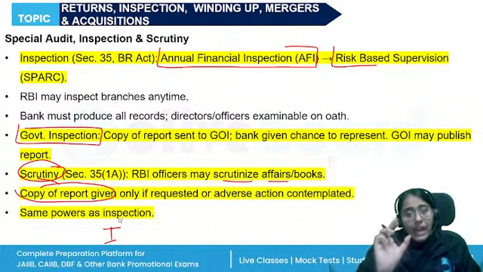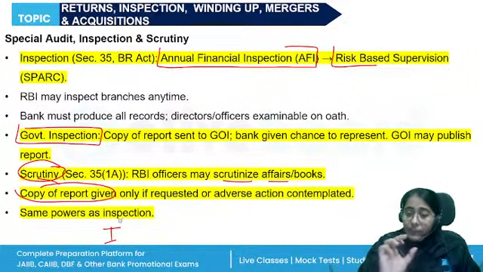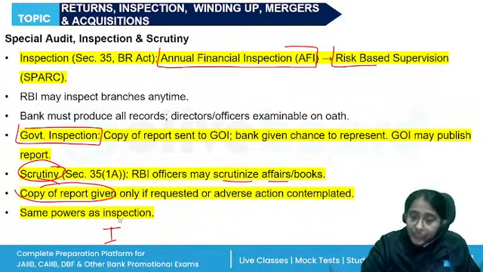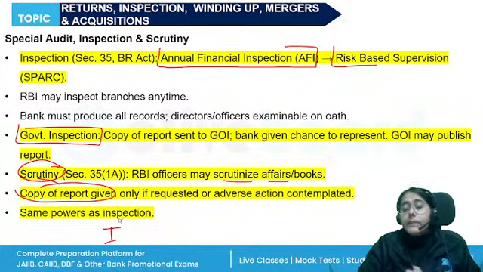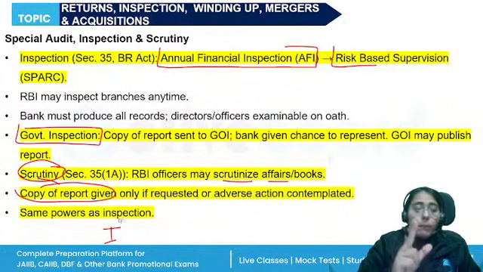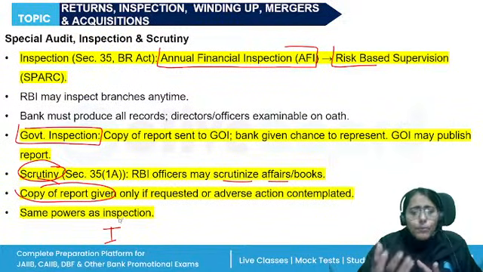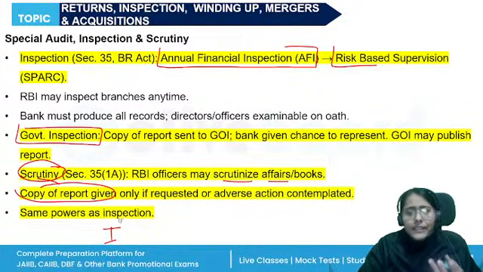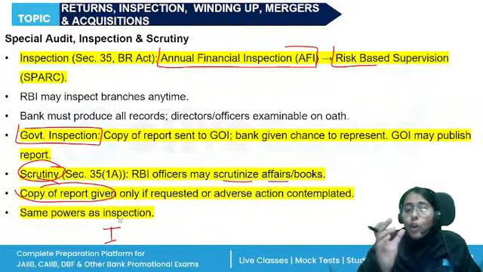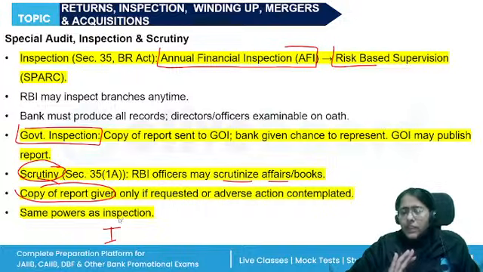So, if RBI conducts the inspection, they will send a copy to the banking company. But in case of scrutiny, only if the banking company requests, then a copy will be given to them. Otherwise, it is not mandatory. Okay. So RBI has the power to call for books, accounts, documents, statements, information. They can also examine any director or officers of the banking company on oath. All the powers are the same